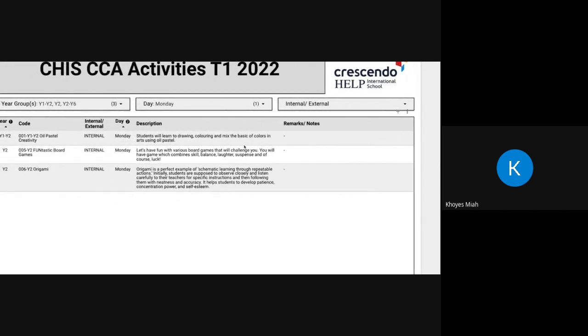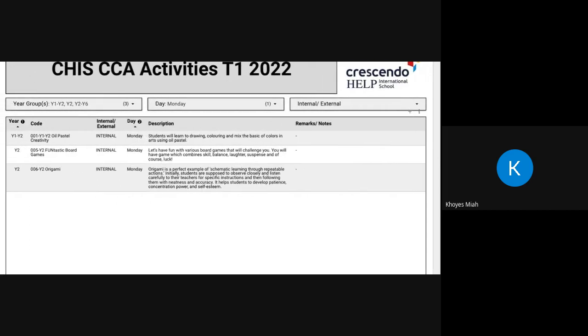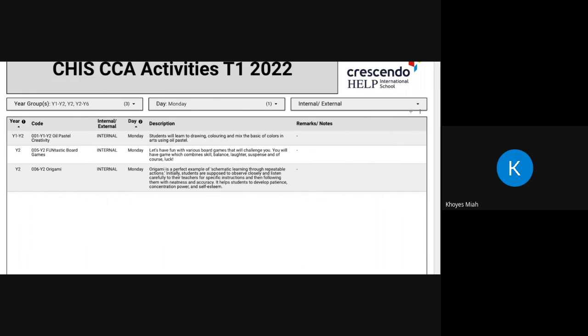Now bear in mind there may be some internal CCAs where you'll have to provide an additional fee for resources and equipment. All of that information will be available on this particular column. I can see there's fantastic board games. That's an internal CCA, that's on Monday as well. And then finally there is 006, which is year 2 origami, and that's also available on Monday.